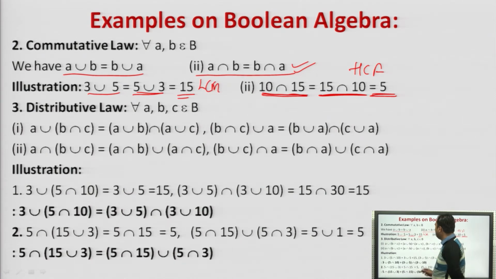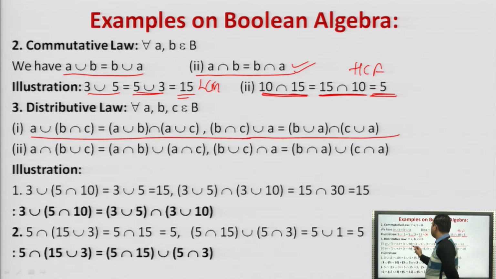Similarly, for the distributive law, as you are all aware, A union B intersection C is equal to A union B intersection A union C, and similarly we have the reverse, B intersection C union A is B union A intersection C union A. So these are the two distributive laws.